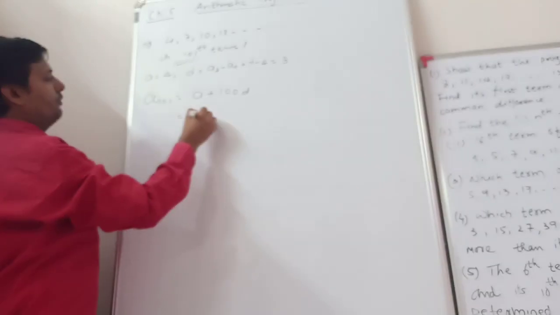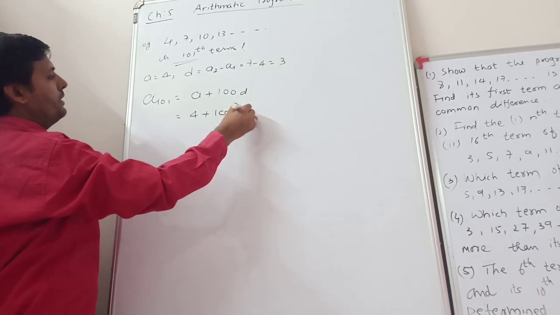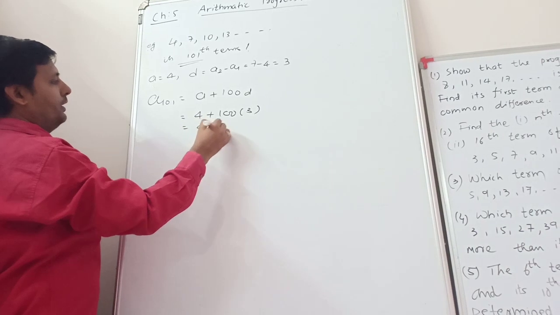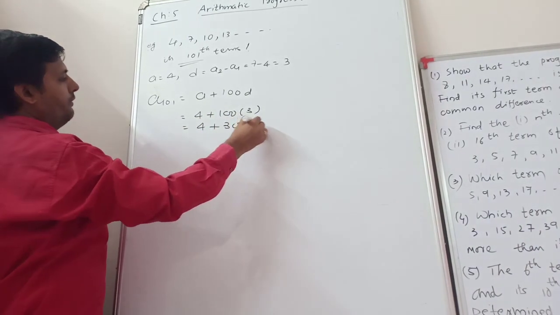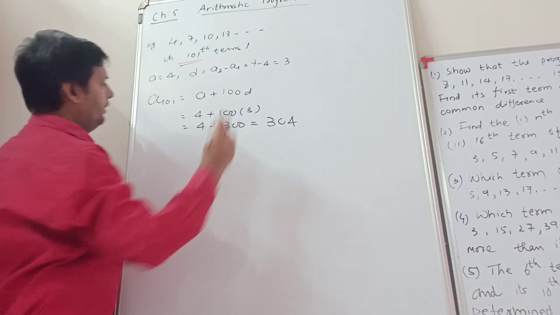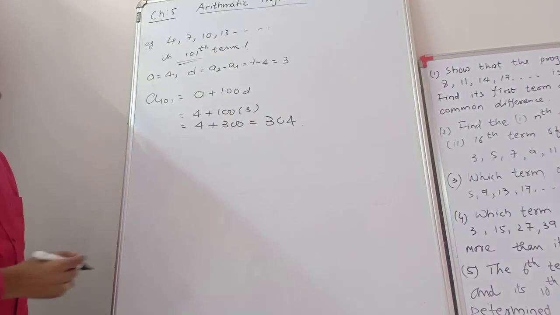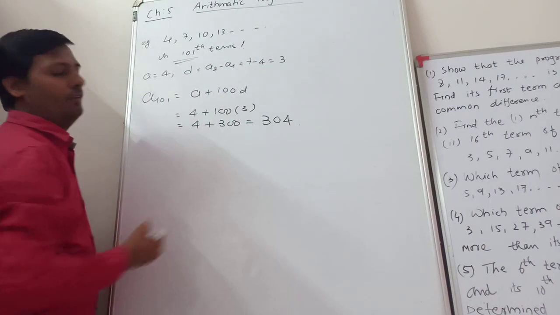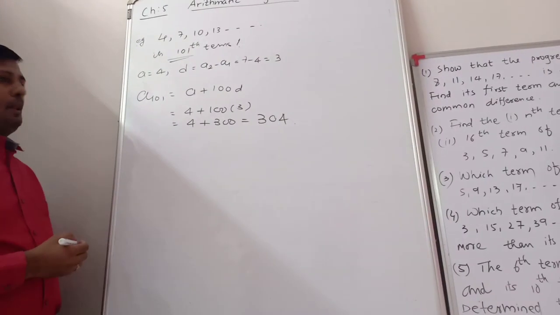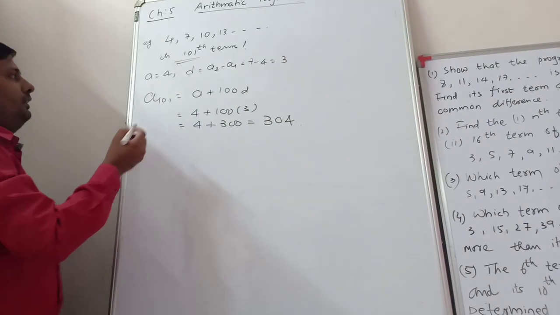We want to find the 101st term, right? So here a101. So we put a plus (n minus 1) into d. 101, so 100 into d. Put the value a is equal to 4 and d is 3. So 4 plus 300, and we get 304. So the 101st term is equal to 304. Okay, understand? Now that's simple.